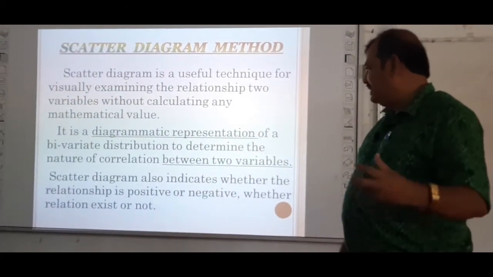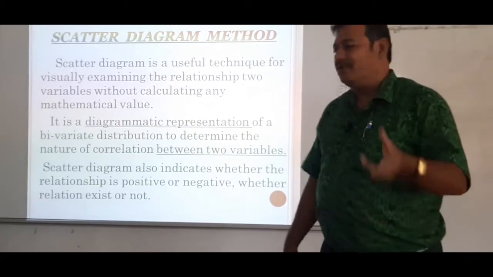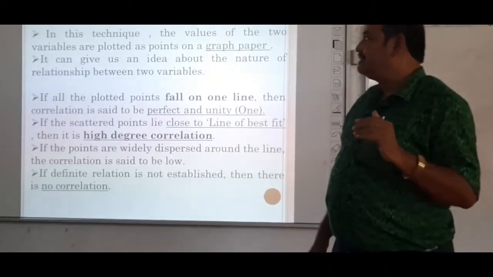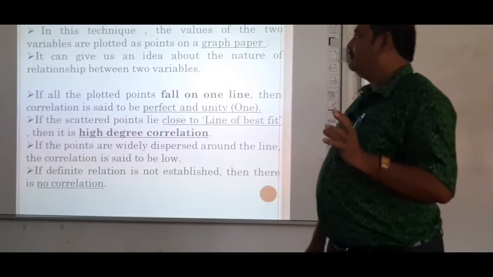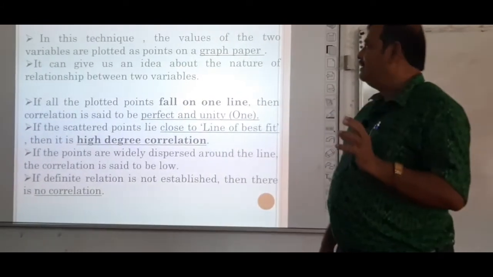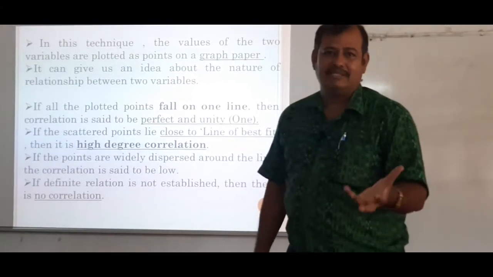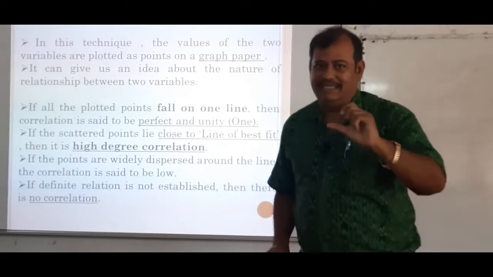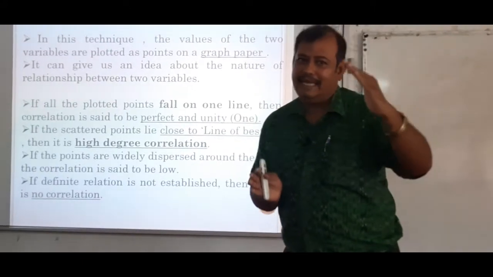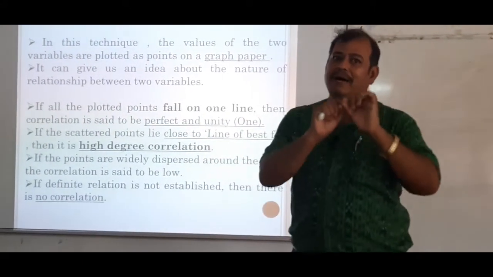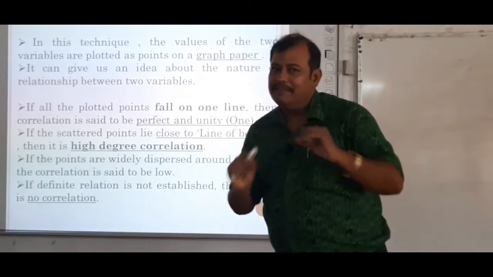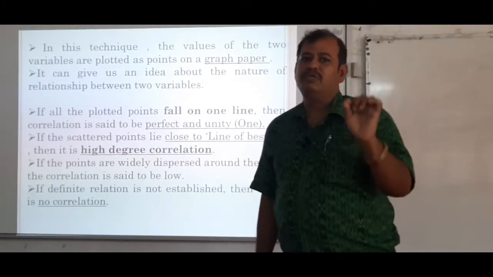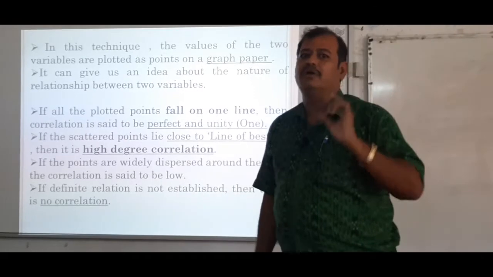The scatter diagram also indicates whether the relationship is positive or negative, or whether the relationship is established or not. In this technique the values of the two variables are plotted on a graph paper. Then it gives us an idea about the nature of the relationship between the two variables. If all the points corresponding to the values of x and y fall in one line, whether rising or falling, then it is called perfect correlation and the value is either +1 or -1.